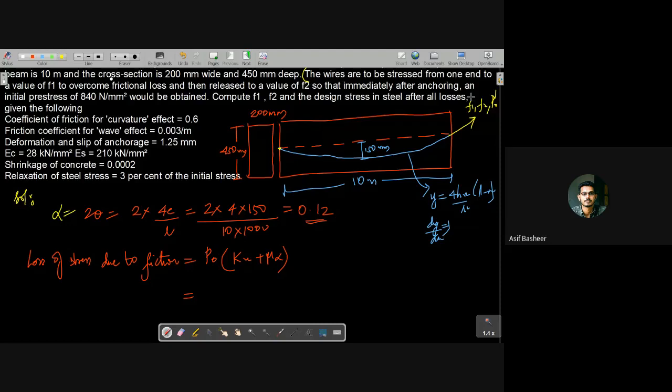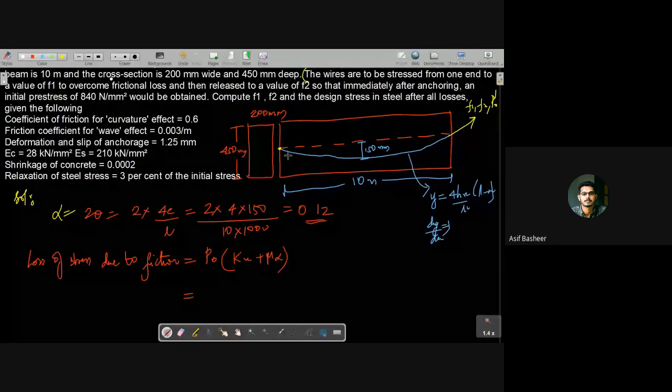We give a pull, and when we give it there will be a loss of friction. The value combining that friction and that pull is what is asked. Now F2 means what? F2 means just before the anchoring has occurred, and that is the value P naught. So F2 here is what we call P naught, the pre-stress just before anchoring, that is the initial stress we are applying at the time of pre-stressing.